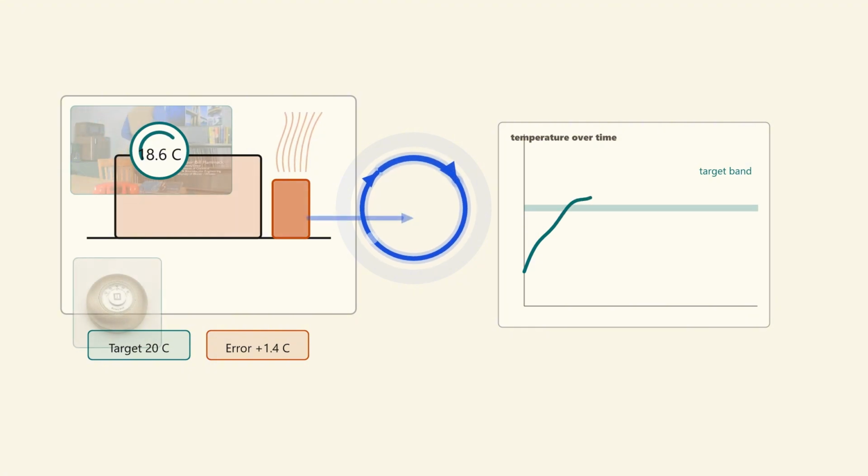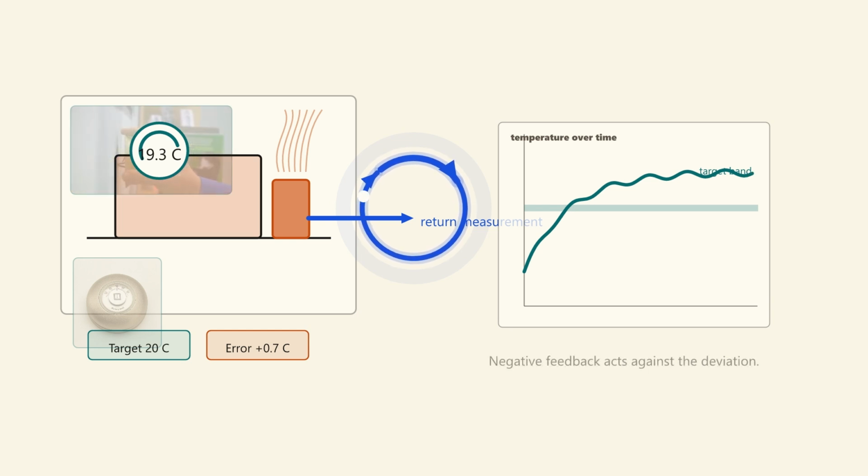Notice the circular causality. Cold air does not simply cause heat. Cold air causes a measurement. The measurement causes a response, and the response changes the air that will be measured next. The loop narrows the error because every return gives the controller fresher information. The mechanism is the repeated comparison. Measure, act, measure again, then reduce the action.